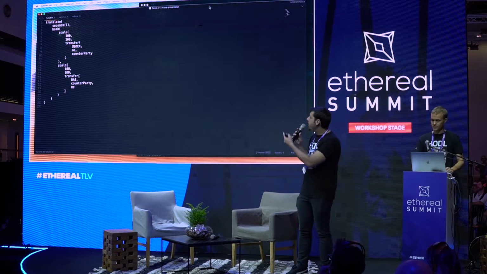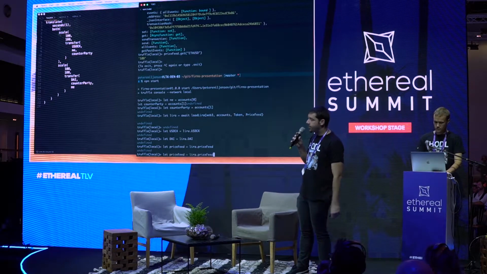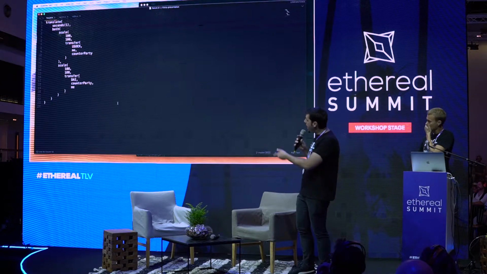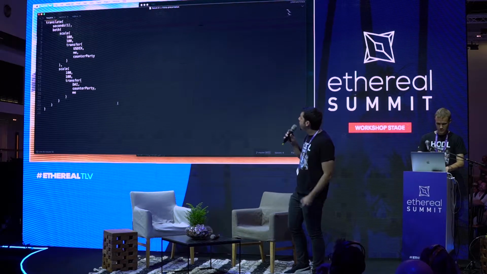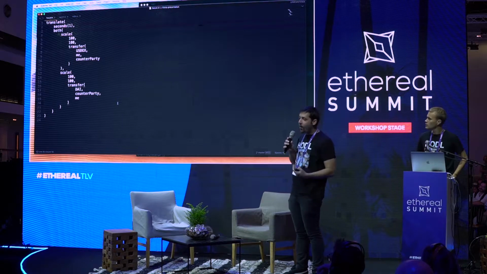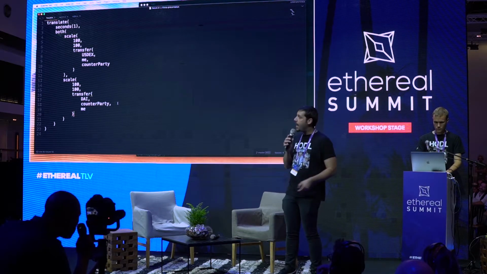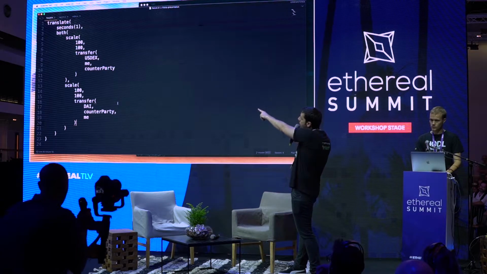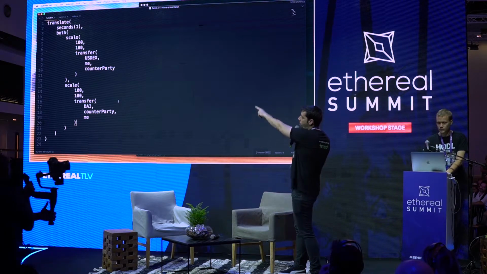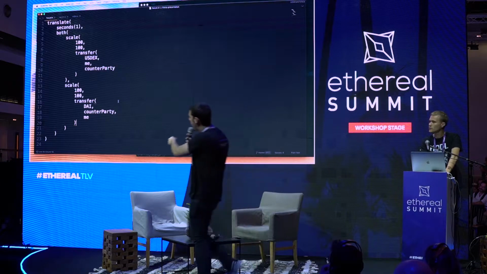So the first code here is really representing what you guys have seen before. We have here an example of a future contract. In here, we want to run it for 1 second because there is no reason for us to wait that time. And we scale to have 100 USDX on one side, and on the other side, 100 DAI.